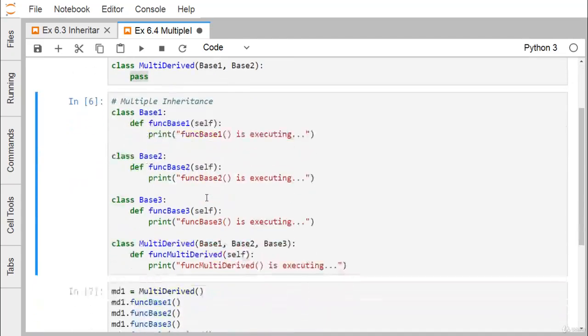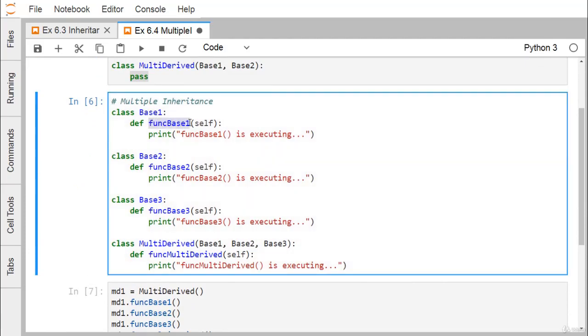Let us go for another example. Here we have class base 1, which has only one method, a function base 1, with the required print statement to be executed. Class base 2 has only one function, function base 2. And base 3 also has only one function, function base 3, with its respective print statement. Now we have multi-derived, taking base 1, base 2 and base 3.